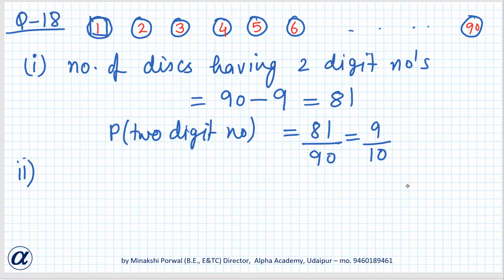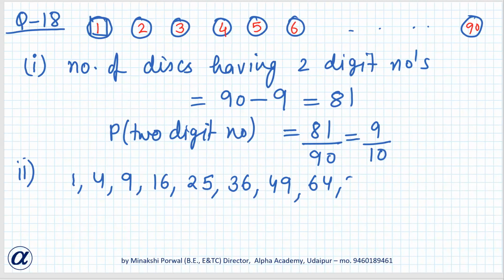Perfect square numbers. So Himani, you tell me, from 1 to 90, how many perfect square numbers are there? What are they? How many? 9 are there. Okay, what are the numbers? 1, 4, 9, 16, 25, 36, 49, 64, 81. Okay, very good.